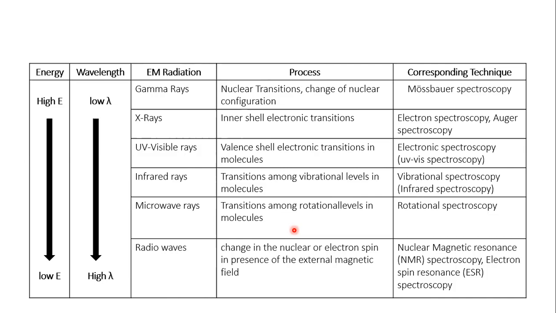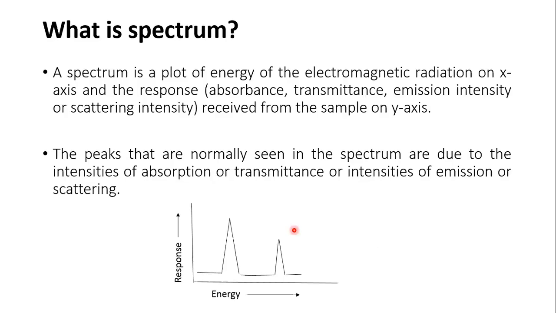Now let's discuss what a spectrum is. In general, a spectrum is a plot in which the energy of electromagnetic radiation is plotted on the x-axis, and the response received from the sample is plotted on the y-axis. Now the response can be in the form of absorbance, transmittance, emission intensity, or scattering intensity.